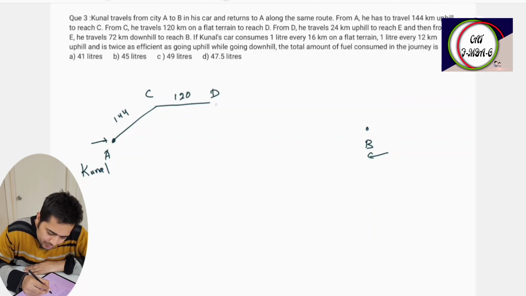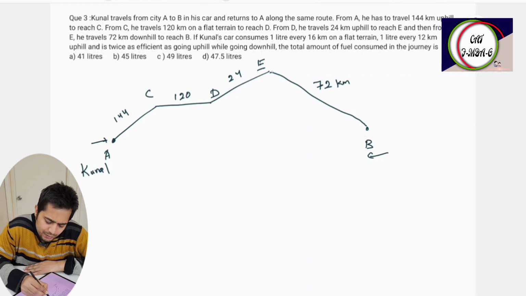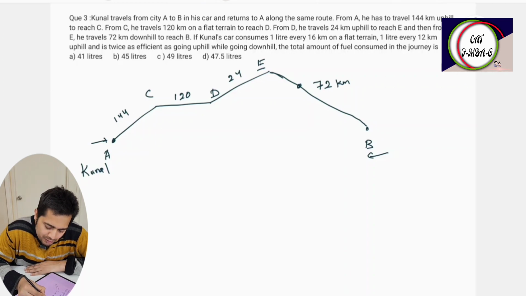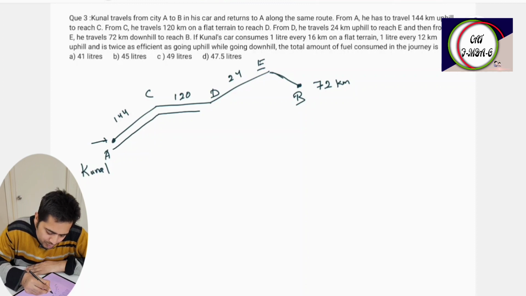From D, he travels 24 kilometer uphill and then reach E. And then from E, he travels 72 kilometers to reach B. So B may not be exactly here by that geometry, B may be somewhere here. Okay. So first he goes from here to here to here to here, then he returns here to here to here to here.